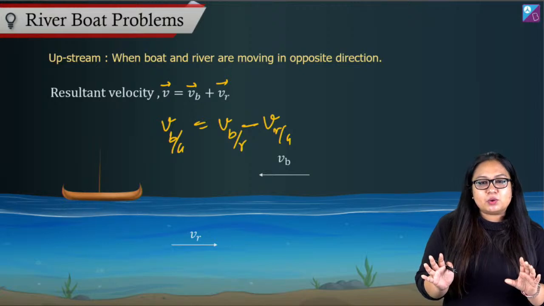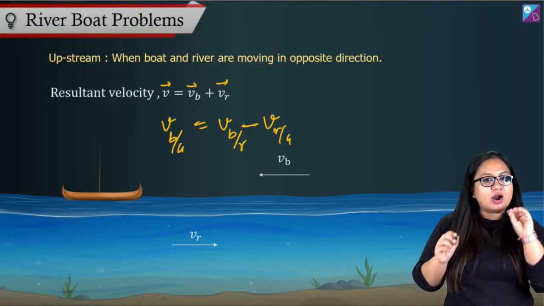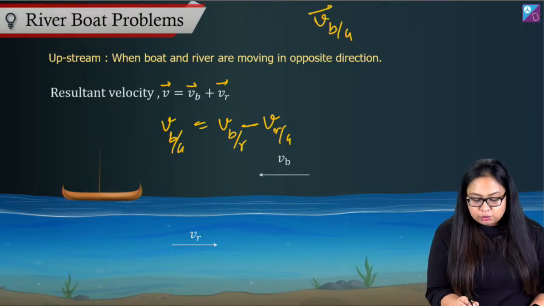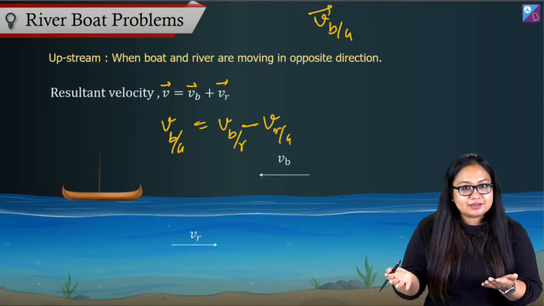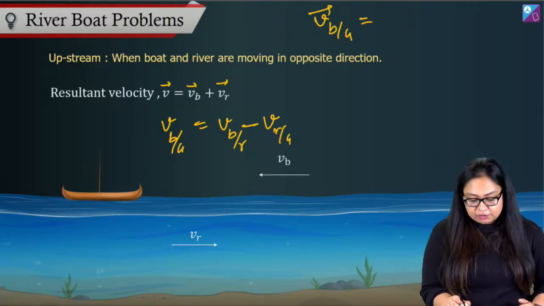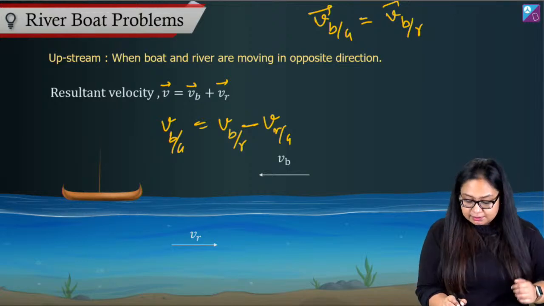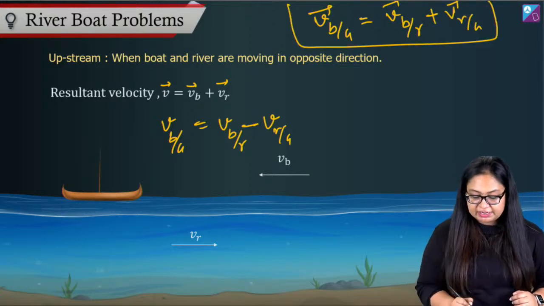If I'm talking about upstream and downstream motion, right? Effectively, we got one equation, which was what? Velocity of boat with respect to ground, when you're observing a boat with respect to ground. Effectively, that is equal to velocity of boat with respect to river, velocity of boat in still water, plus velocity of river with respect to ground, right? This is the vector relation that we get.